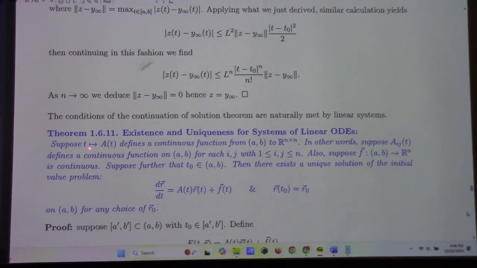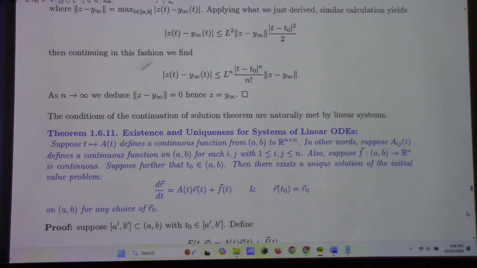If we have a matrix of continuous functions on the open interval, notice open interval here, (a, b). So we're talking about a matrix of continuous functions on an open interval (a, b). All right? And we have also a continuous vector of functions on the open interval a to b. All right? And suppose further that t naught is a point in (a, b). Then there exists a unique solution of the initial value problem dR/dt equals A(t) times R(t) plus F(t), where R(t naught) is R naught, for any choice of R naught.